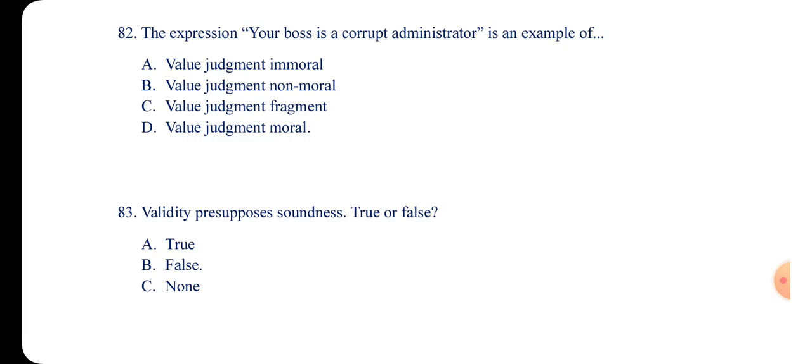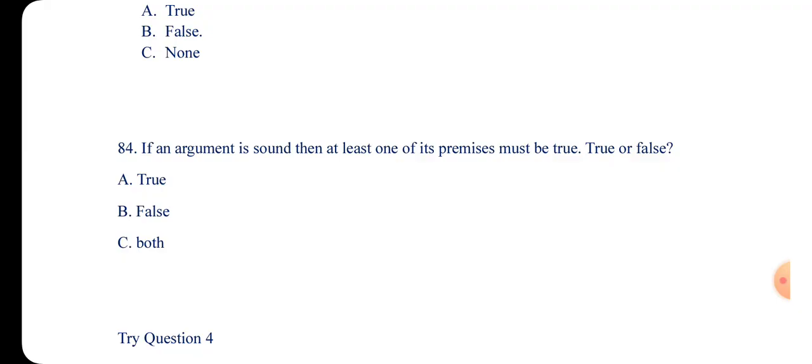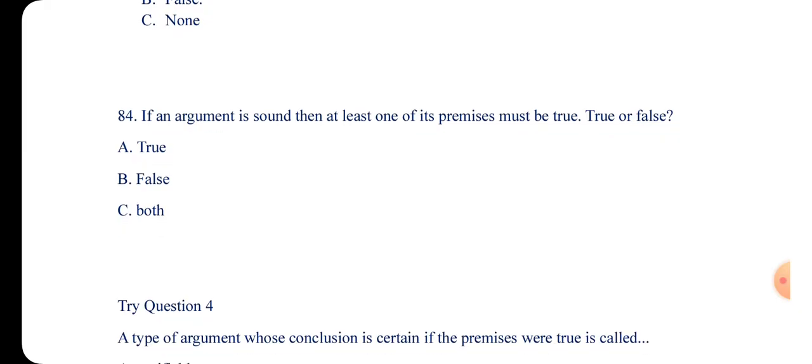Like the monkey example I cited, that all animals who live on the tree can fly. Monkey is an animal, therefore monkey can fly. It is not true. It is valid but not sound. So validity does not presuppose what? Soundness. Number 84. If an argument is sound, then at least one of its premises must be true.